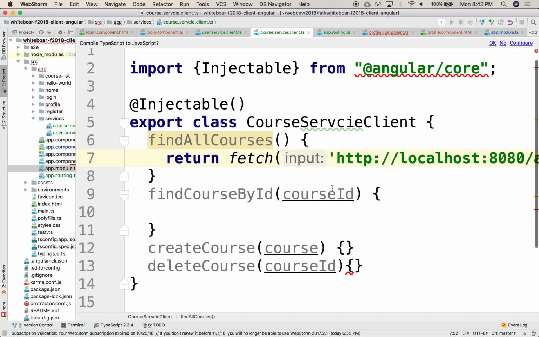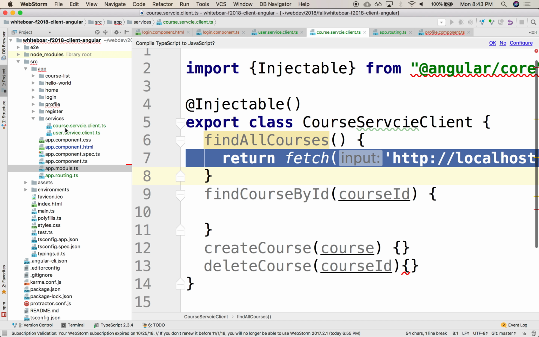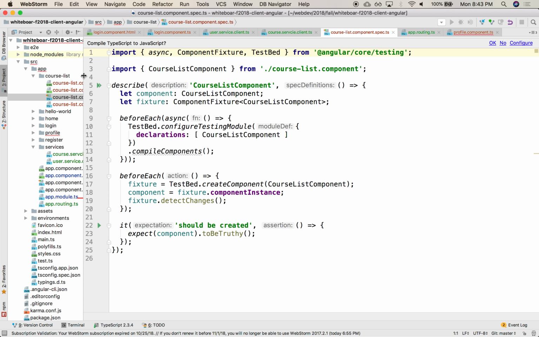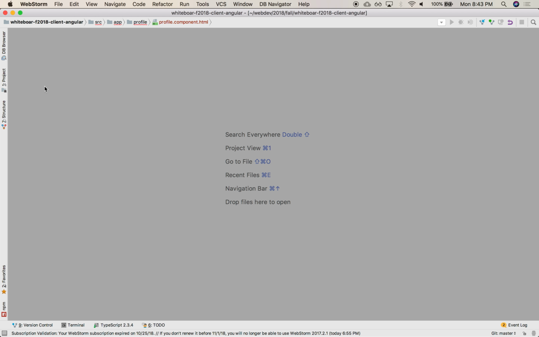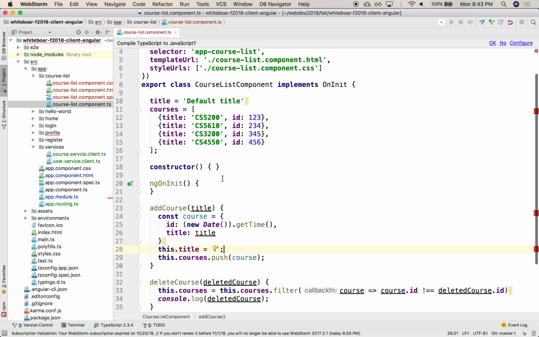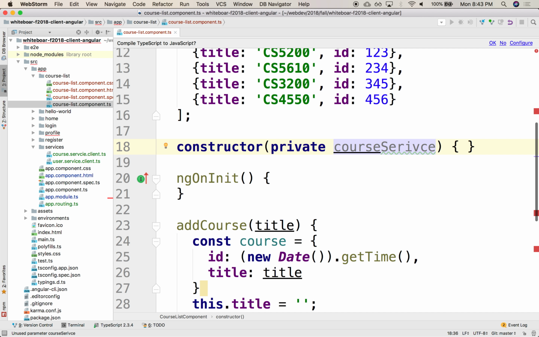Now, I can inject this anywhere I want to be able to access the courses. In particular, it would be my component that renders courses. Remember we had that before? Right, we have our courses service. Course, where is it? Course list. There it is. There's my course list. And in my TypeScript here, not the spec file, in my component, I can ask for my brand new course service that I just created. So this would be private course service, spelled correctly. No, I misspelled it again.